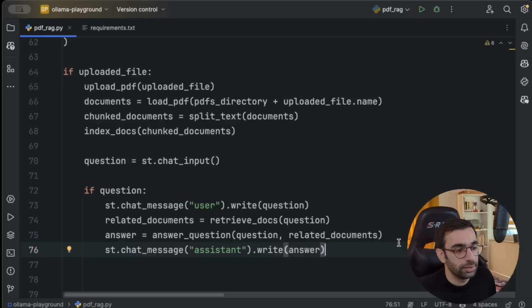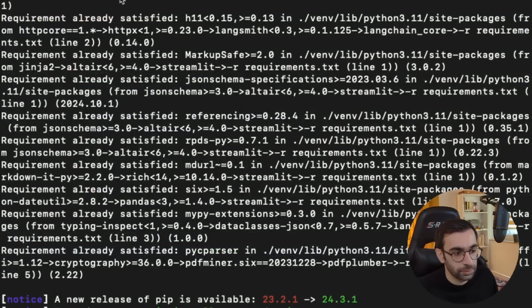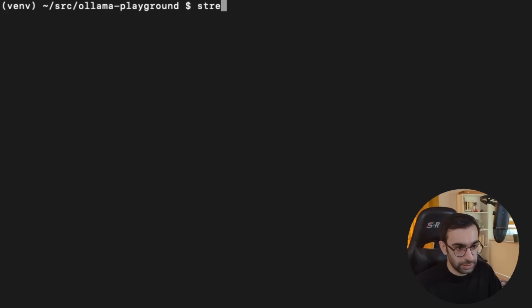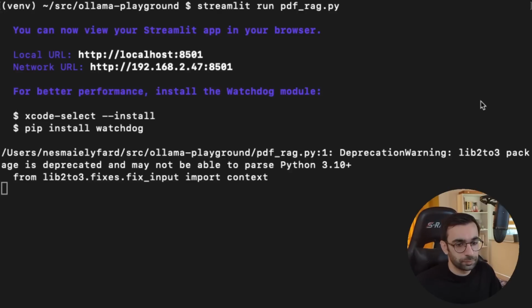We can run and see how this RAG is working. Let's go to our terminal. Let's clear this, and I will say Streamlit run PDF rag.py. That's it. Let's run it. Let's go to our browser.